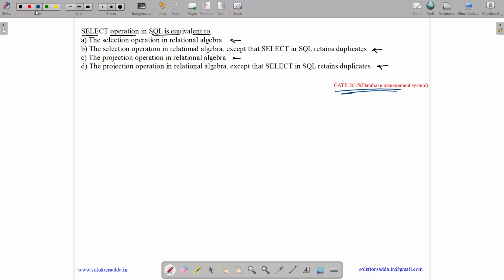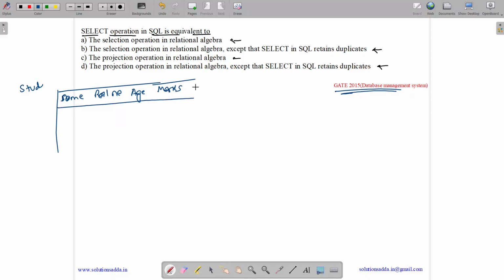Okay. So let me explain you with the help of an example. Suppose we have a table named student and it contains student data like student name, student roll number, student age and marks. Okay, marks in a particular subject.